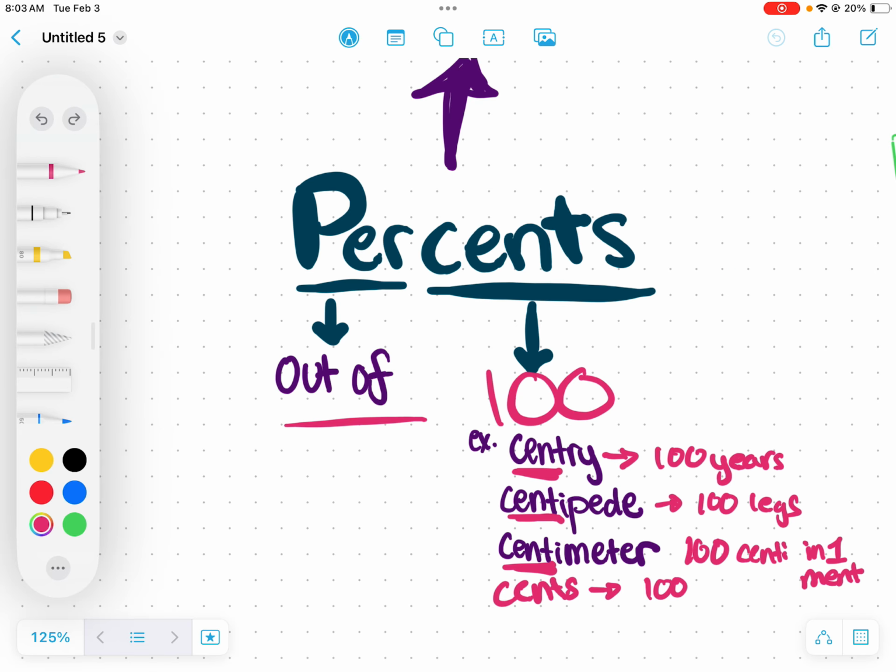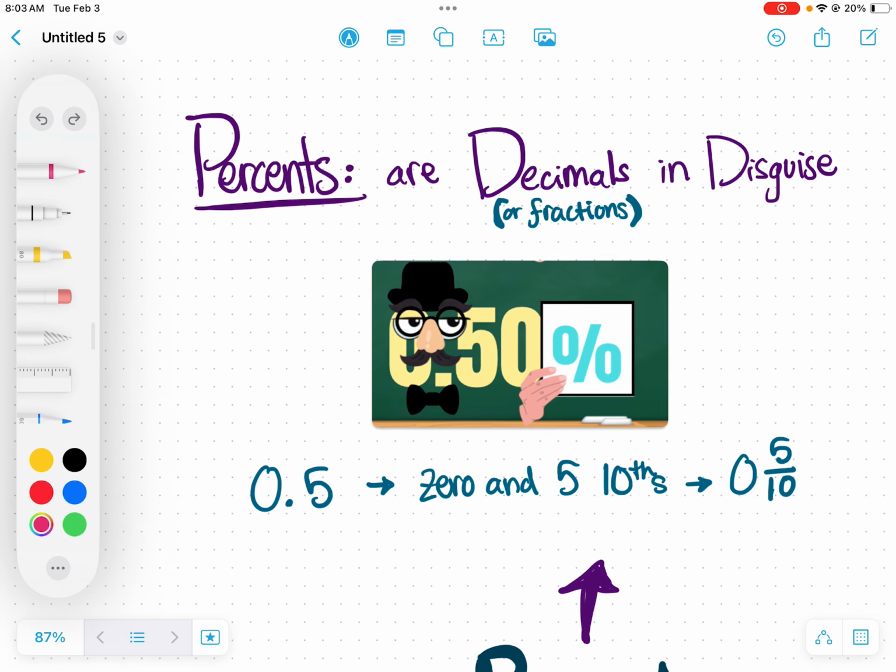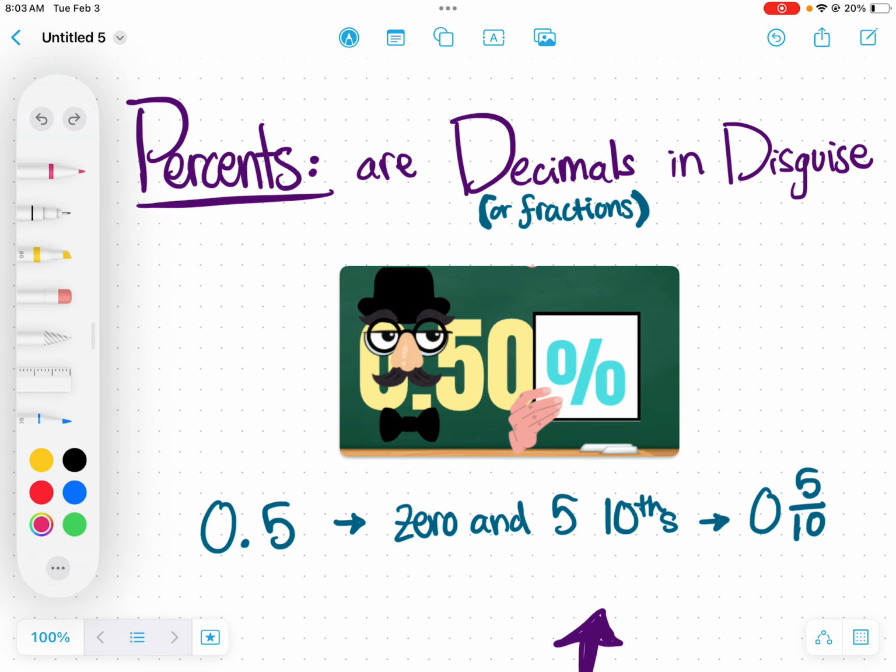Percents are actually just fractions or decimals in disguise. And I say fractions because from doing unit 8 and 9, we can see that fractions and decimals are the same thing. Because how we say this is 0 and 5 tenths, not 0 point 5.